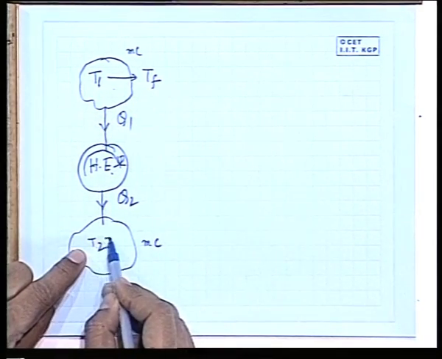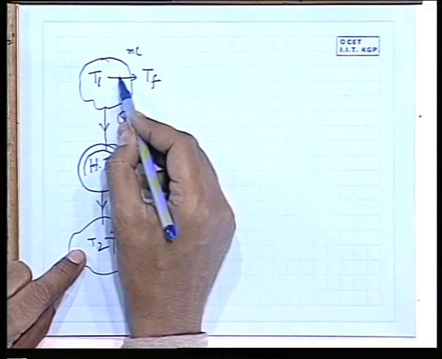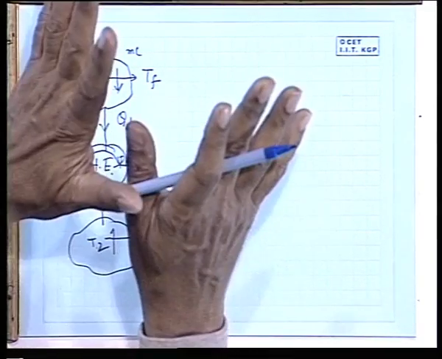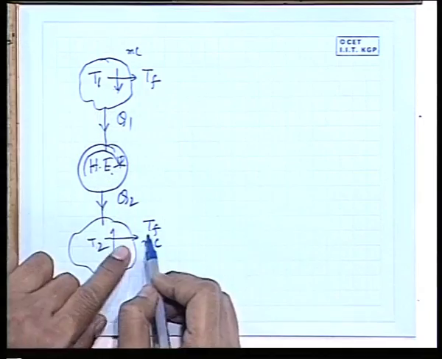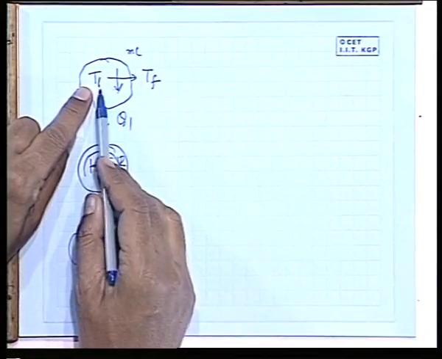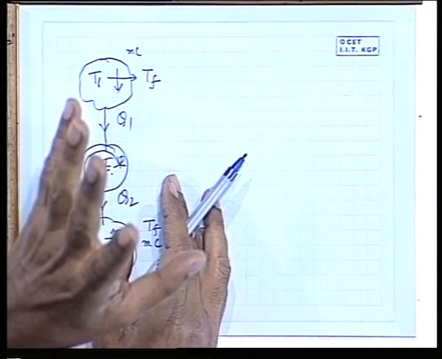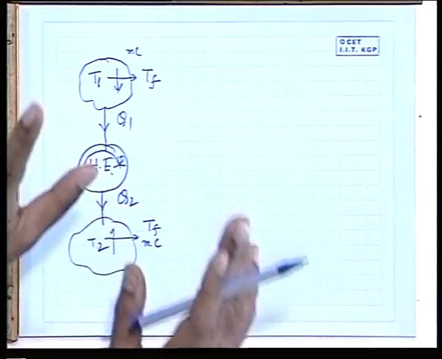Similarly, this temperature is going up, and the engine will automatically stop when there is a common temperature. When the temperature is the same, the engine will stop, because the engine cannot operate according to the second law of thermodynamics unless there is a temperature difference. A heat engine cannot deliver work taking heat from a reservoir of single fixed temperature. So there will be a common temperature where it stops, and this variation of temperature from T1 to Tf in finite bodies does not mean that reversible heat transfer cannot be there. We can conceive of a reversible heat transfer with a varying temperature, as I have told earlier.